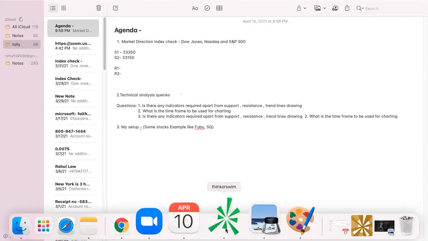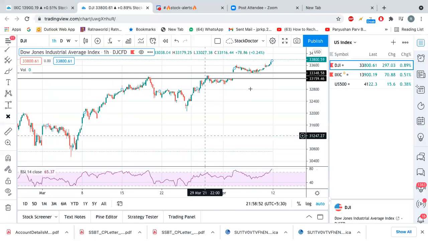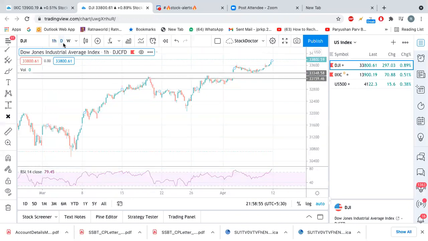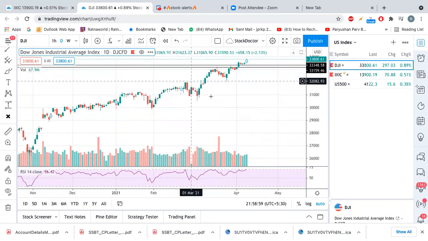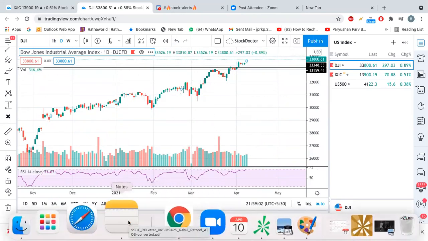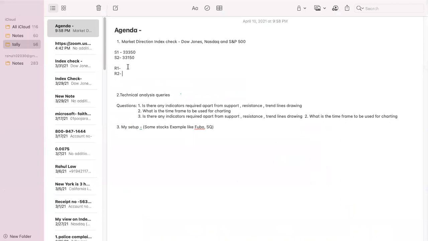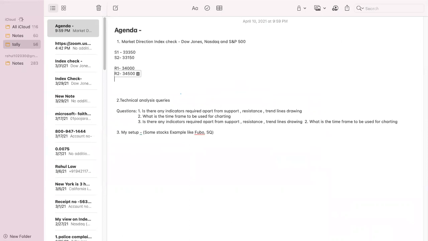You can take an hourly time frame and derive them from that. Now how we derive the target, we all know, right? We derived it based on the flag breakout, and these are psychological numbers, 34,000 and 34,500, and resistance 3 is at 35,000.